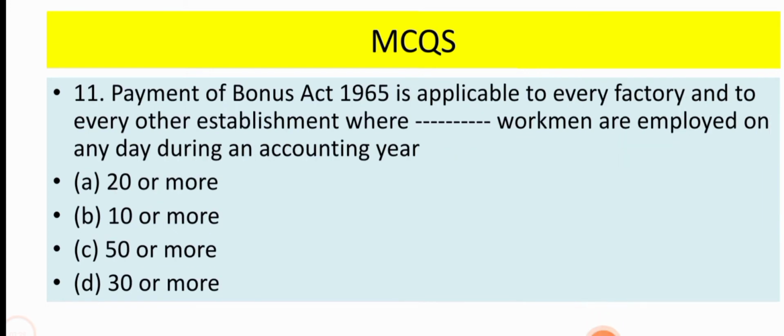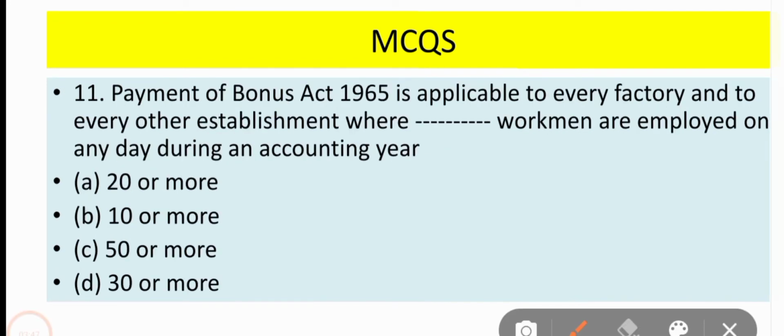Now come to question number 11. Payment of Bonus Act 1965 is applicable to every factory and to every other establishment where dash workmen are employed on any day during an accounting year. So the correct answer is 20 or more. So option A, 20 or more is correct.